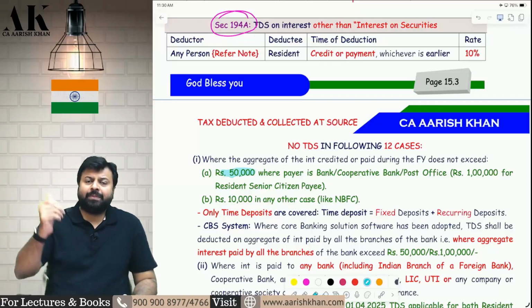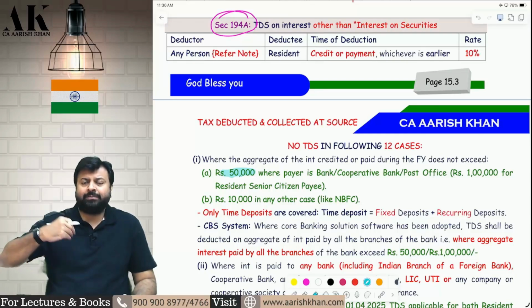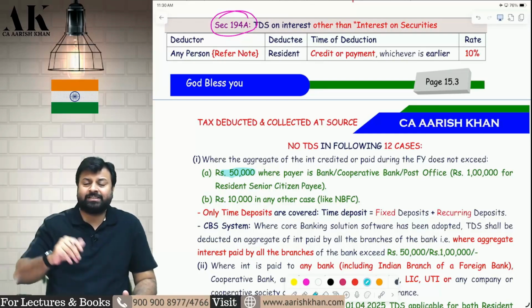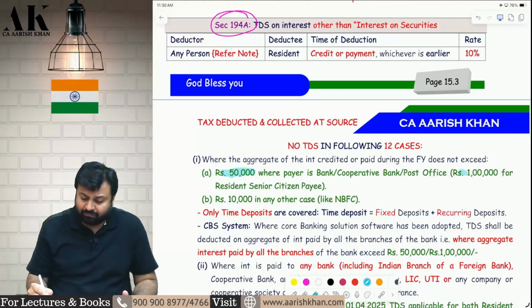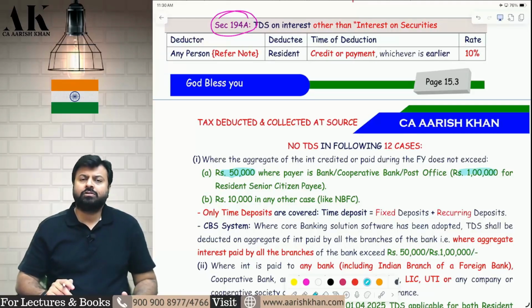And what if I make the payment? What if the bank, cooperative bank and post office make the payment to a resident senior citizen? Then it was 50,000. That has become 1 lakh. So the limit of 40 has become 50 and the limit of 50 has become 1 lakh.